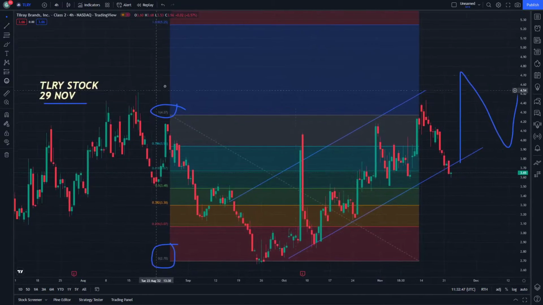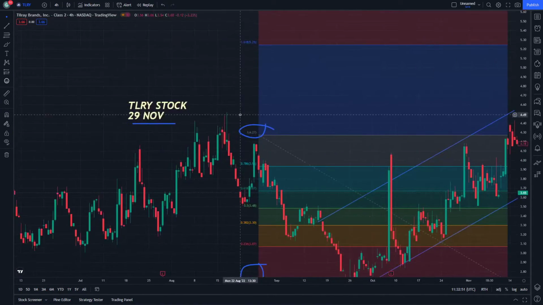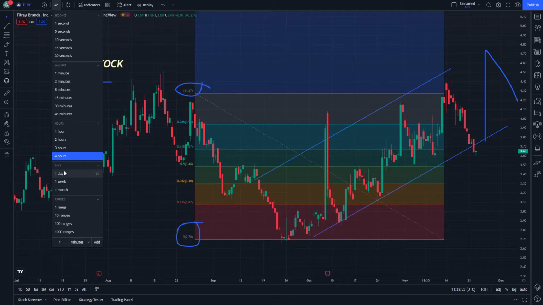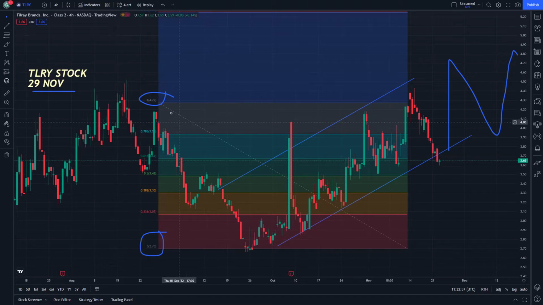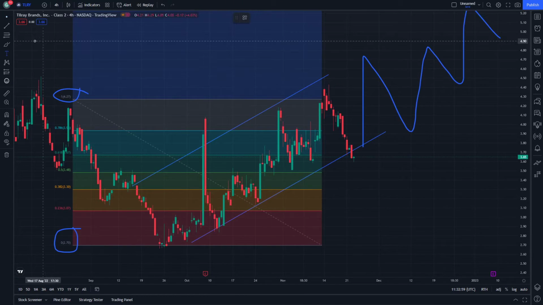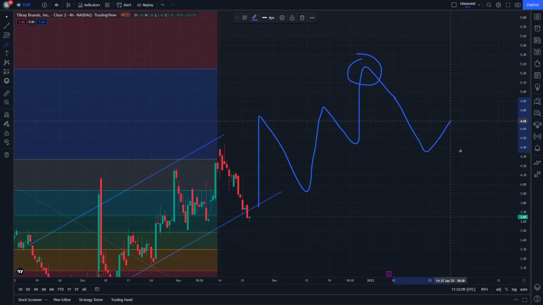This will be our price that we want on TLRY. So this is going to be the 4 hour chart instead of the 1 day. So that is going to be about the price that would stop also in this part. So this is going to be on TLRY stock, to put a circle here and decrease next time.